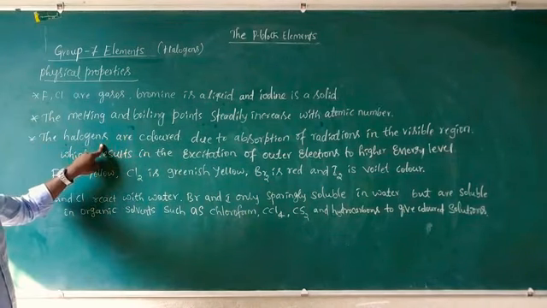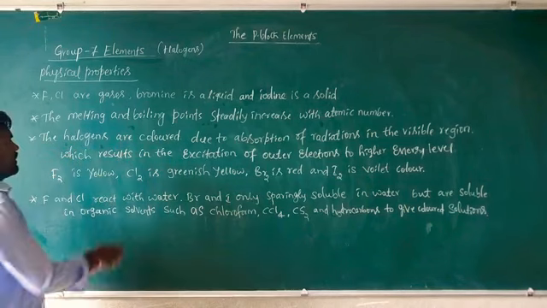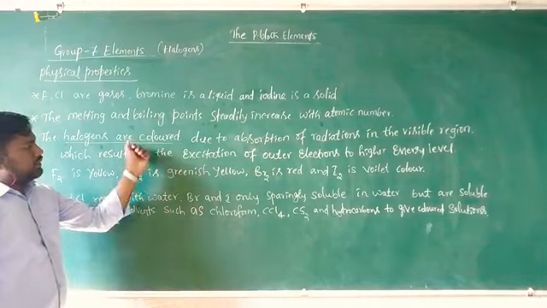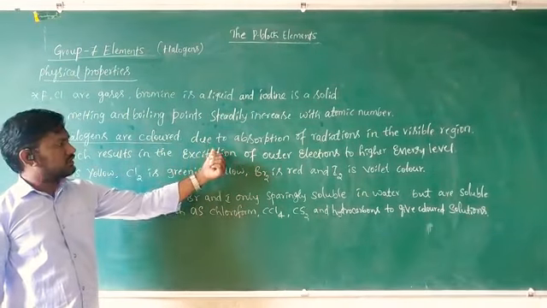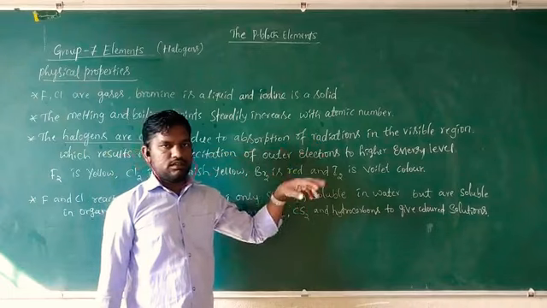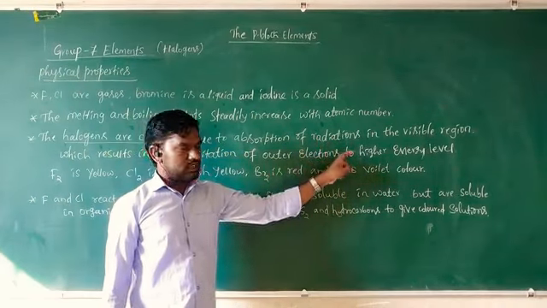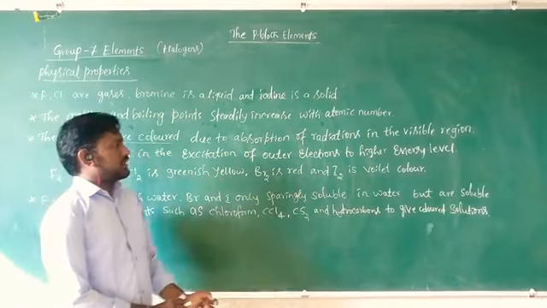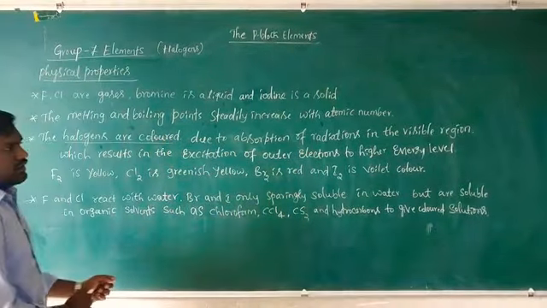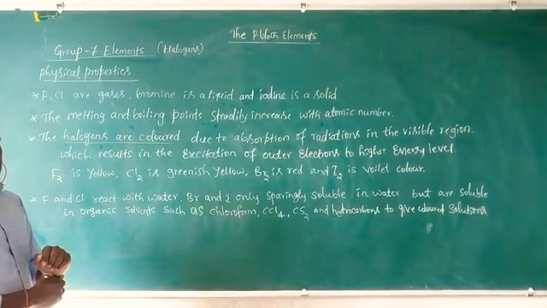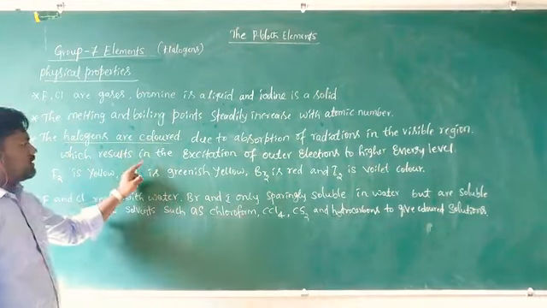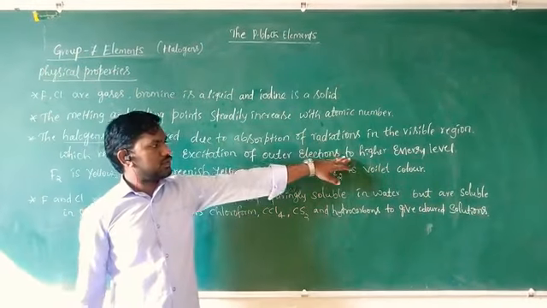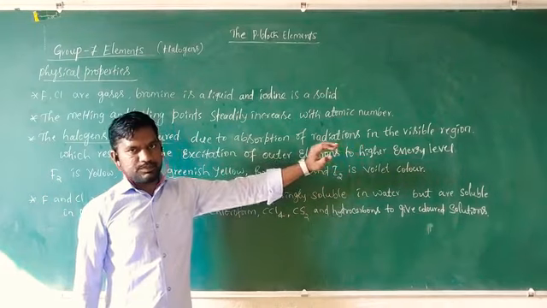Third one, the halogens are colored. They have a specific color. Why are they colored? This is due to the absorption of radiations in the visible region, which results in the excitation of outer electrons to higher energy levels.